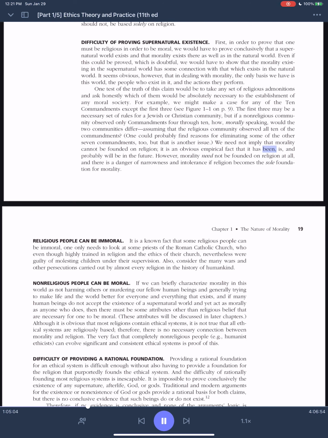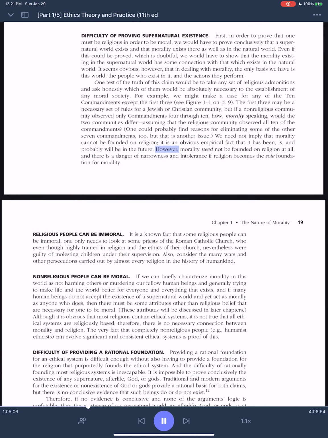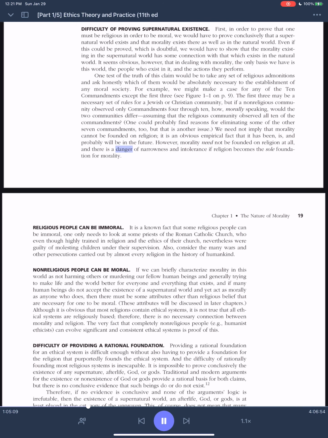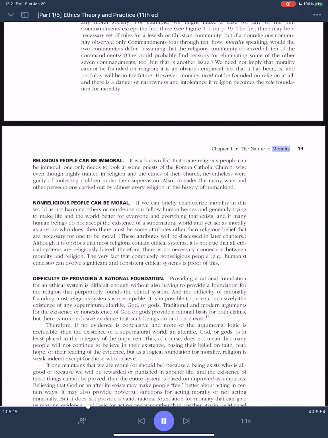It is an obvious empirical fact that it has been, is, and probably will be in the future. However, morality need not be founded on religion at all, and there is a danger of narrowness and intolerance if religion becomes the sole foundation for morality. Chapter 1, The Nature of Morality, 19.